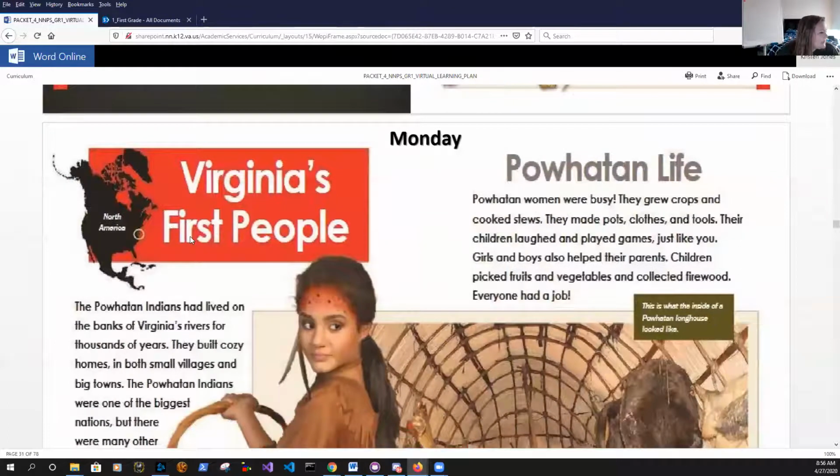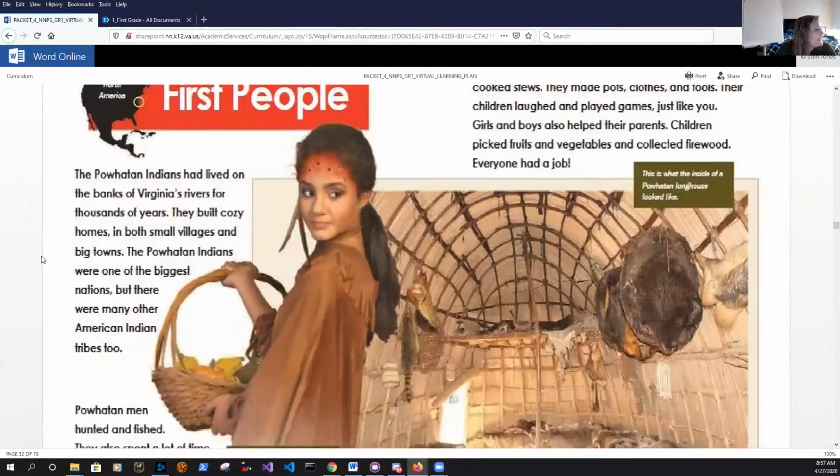Next page says Virginia's first people. So this is in North America, right around where we are. The Powhatan Indians have lived on the banks of Virginia's rivers for thousands of years. They built cozy homes in both small villages and big towns. The Powhatan Indians were one of the biggest nations, but there were many other American Indian tribes too.